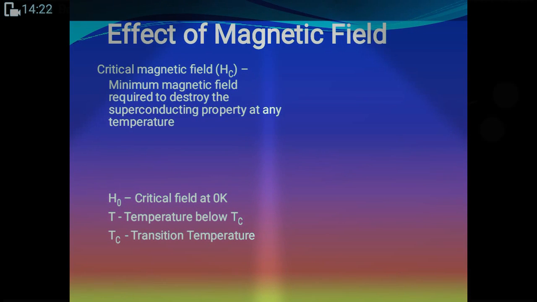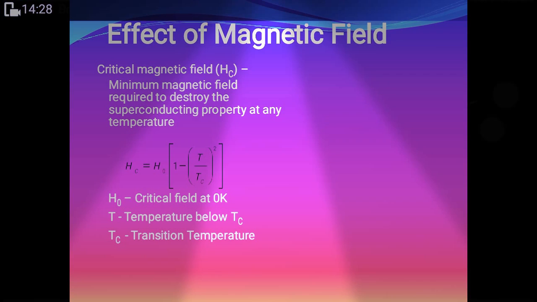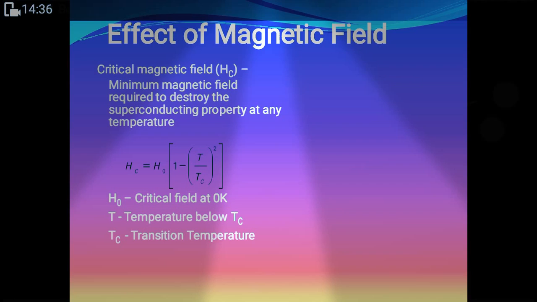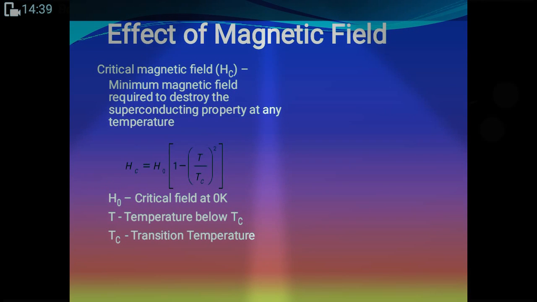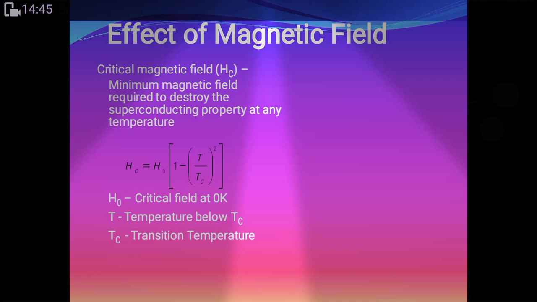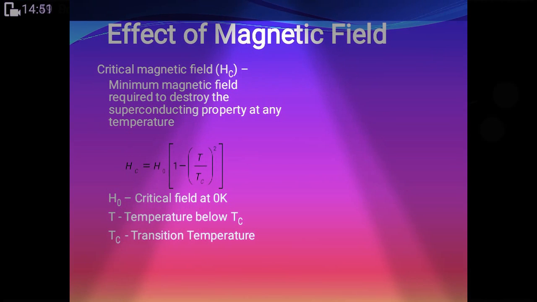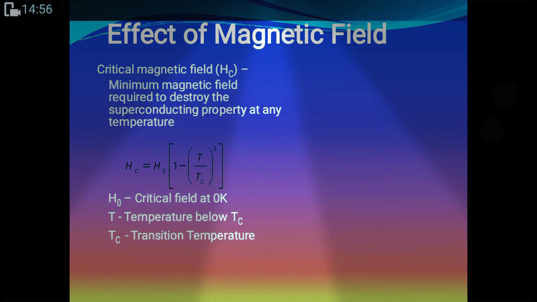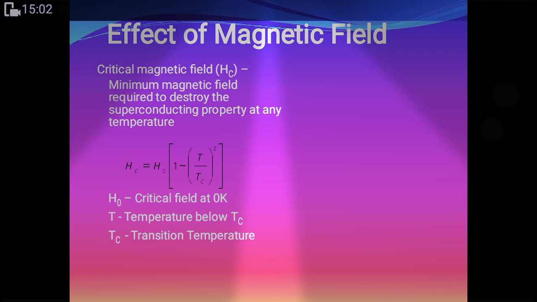Here H0 is the critical field at T equals 0 Kelvin. T is the temperature below the critical temperature. Tc is the transition temperature or the critical temperature. This is the formula which is used for the calculation of all these things. Okay guys, just take a view on the formula, so you will be able to know what it is about.